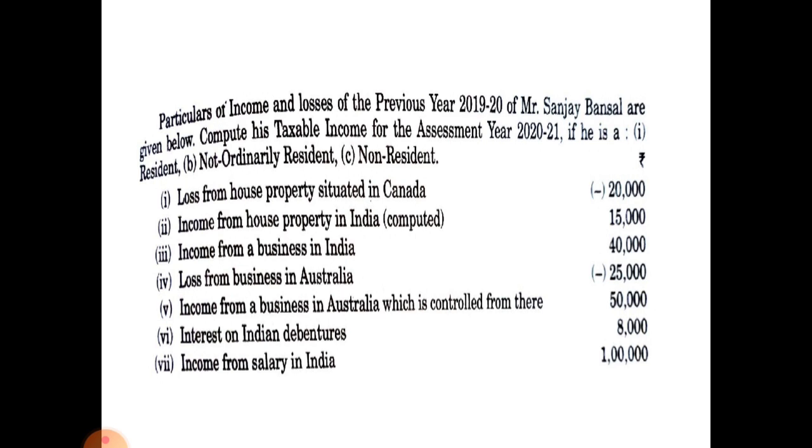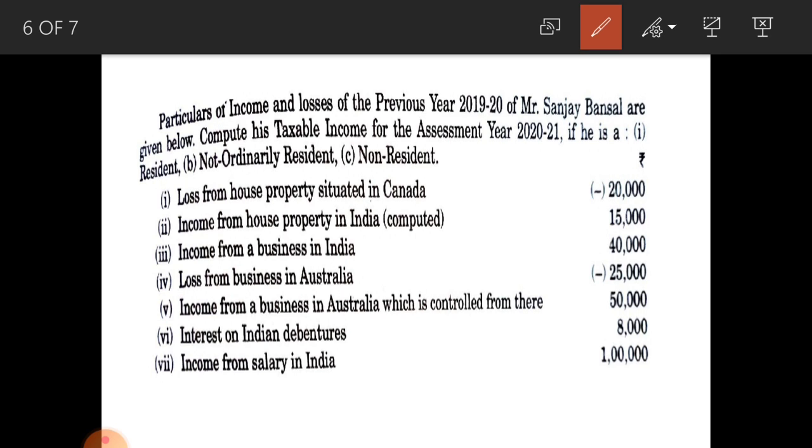See the first one, loss from house property situated in Canada 20,000, that is negative figure because loss. Here property is situated in Canada, so only in the hands of ordinarily resident it is taxable. Next one, income from house property in India, computed income is given 15,000 rupees. Here house property in India, so taxable in the hands of all three categories. Next one, income from a business in India 40,000, taxable in all hands.